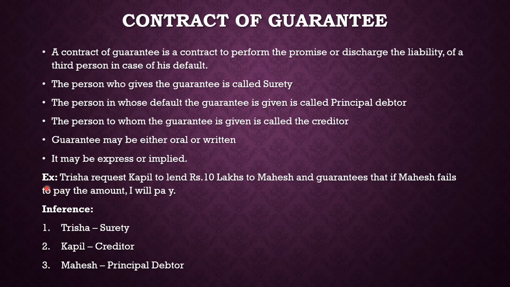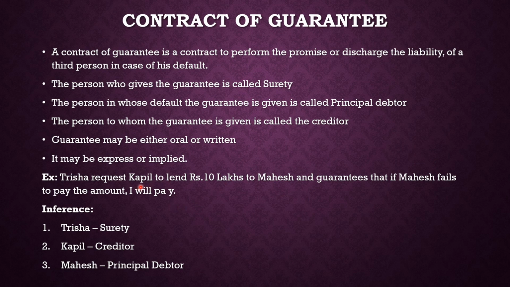The example says Trisha requests Couple to lend 10 lakh rupees to Mahesh. As of now, we have seen three people. Trisha is asking Couple to give 10 lakh rupees to Mahesh and guarantees that if Mahesh fails to pay the amount, I will pay. What it means is that if Mahesh fails to pay, then I will pay. I will pay means Trisha is giving a guarantee. If Mahesh does not pay the amount, I will pay the 10 lakh rupees to you.